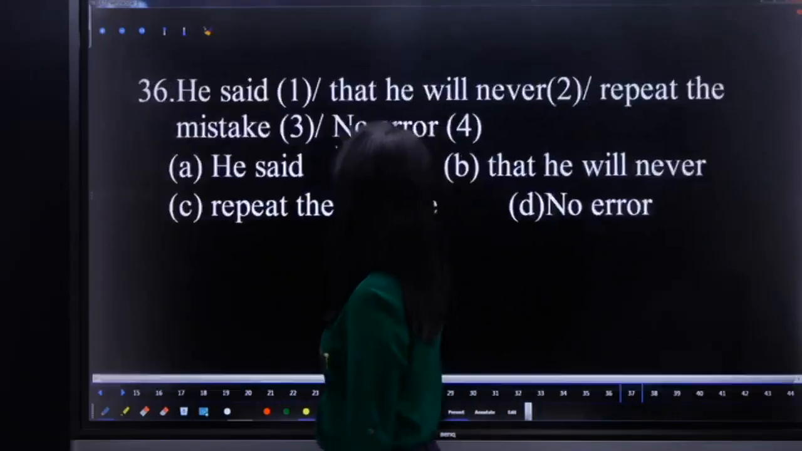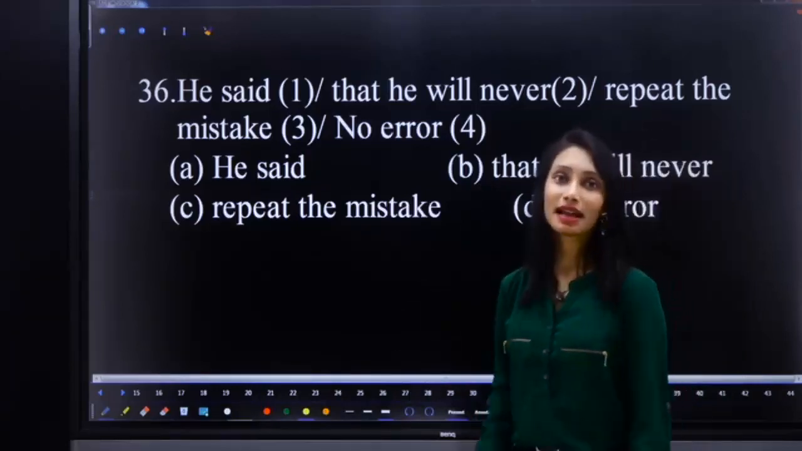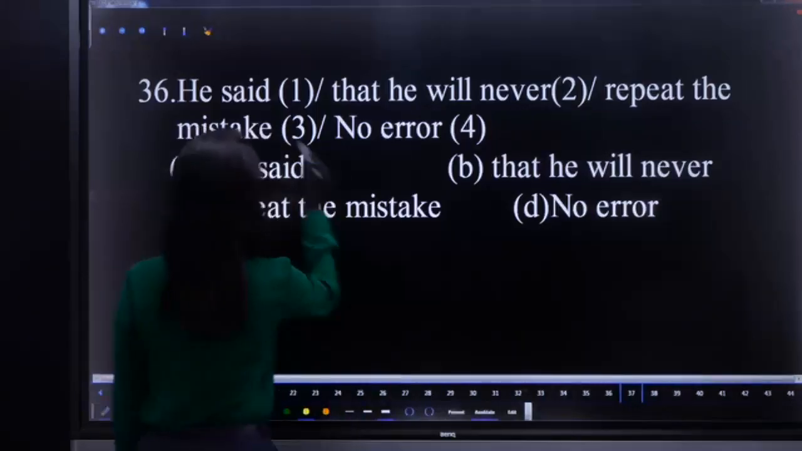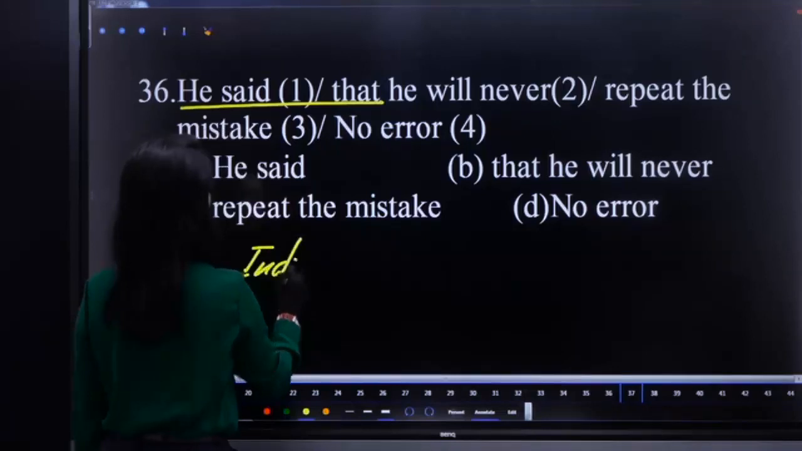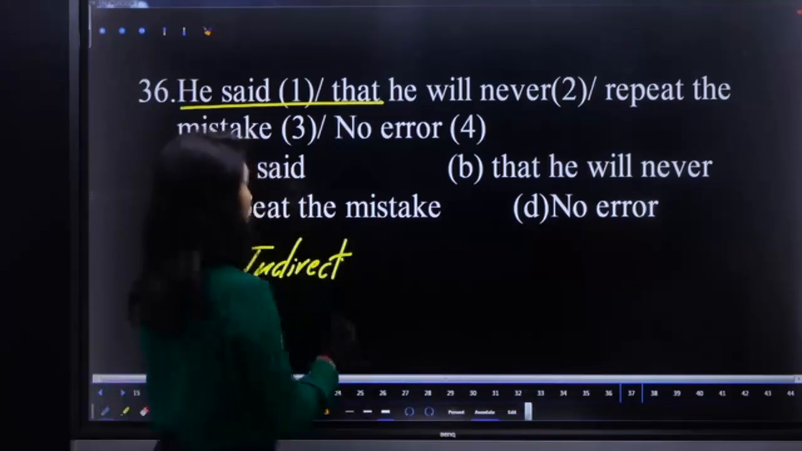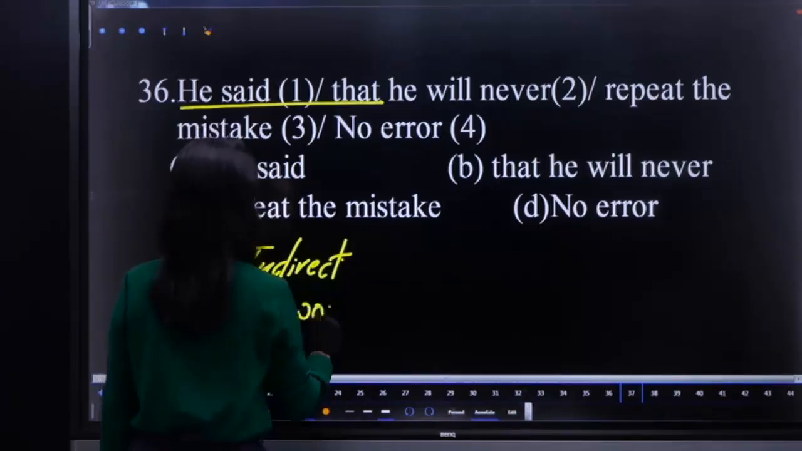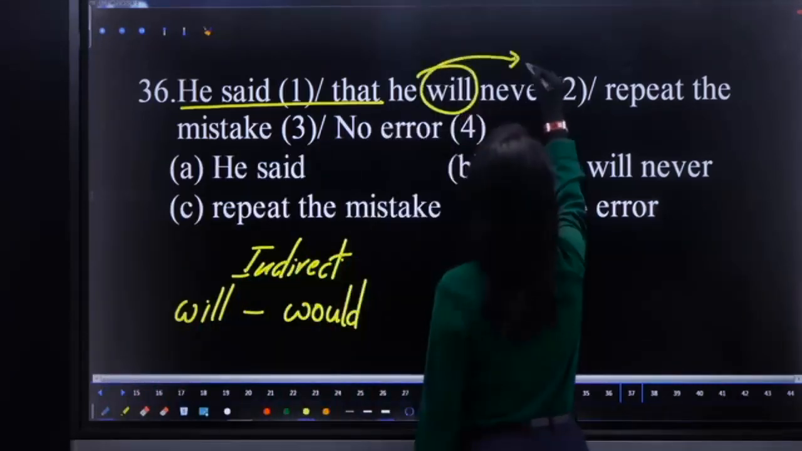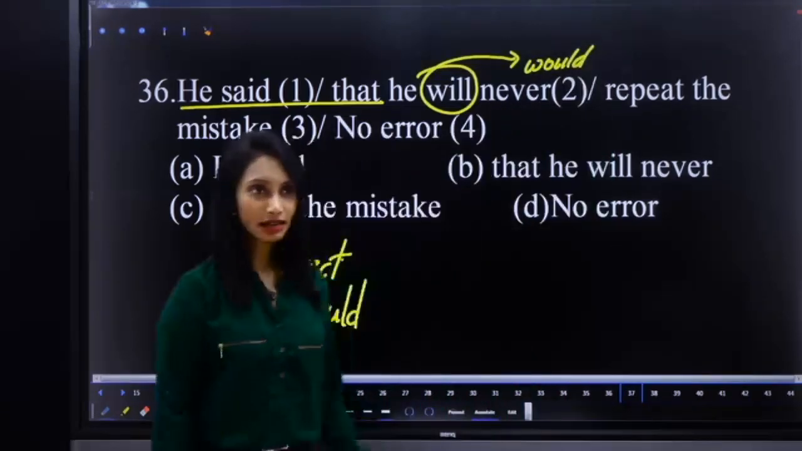36. He said that he will never repeat the mistake. What is the error here? Said that expresses the sentence is in indirect speech or reported speech. In reported speech, will becomes would, which is not changed. So replace will with would. So that is the correction.